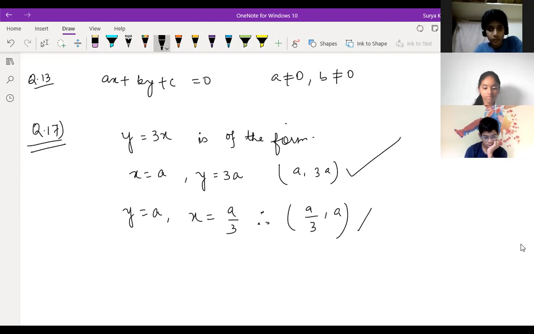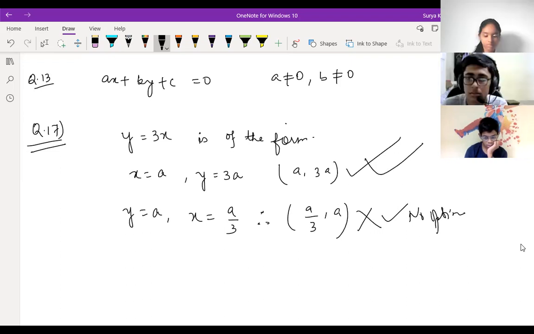This is not there in the option only. If this were there, this is also correct. Yes, sir, I got that. So there was no option for this; this was not in the options, so this one which was there in the option is correct. Children, is it clear to everyone?